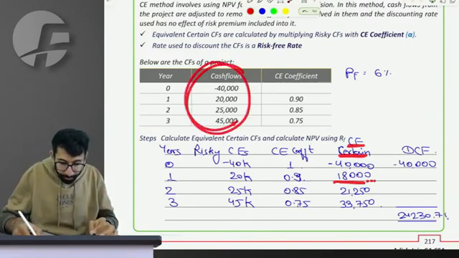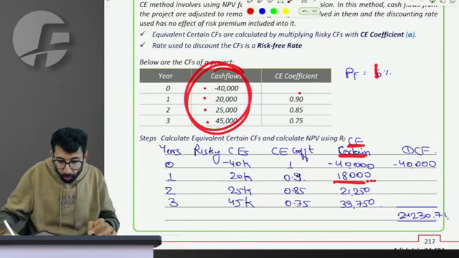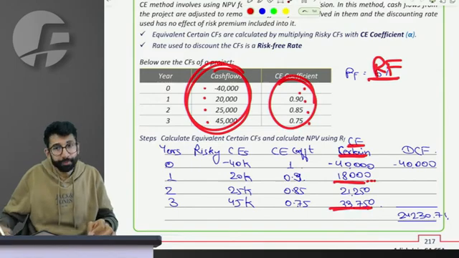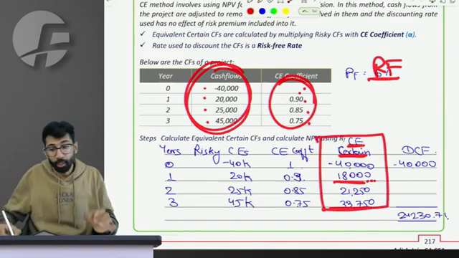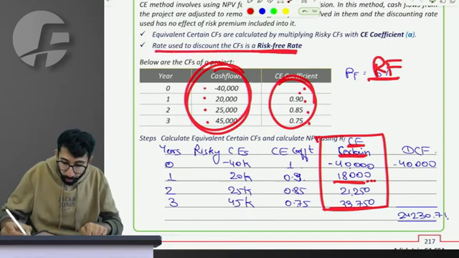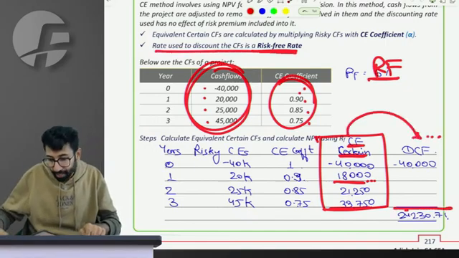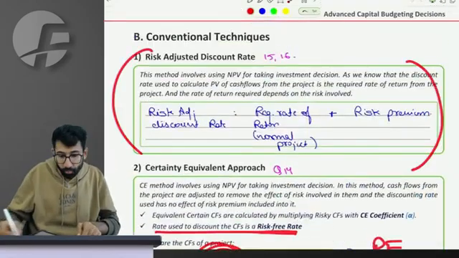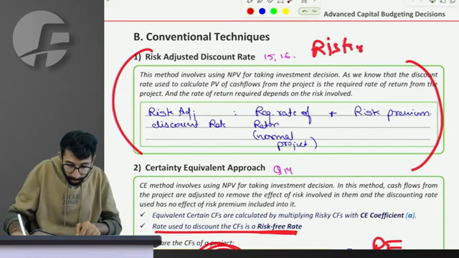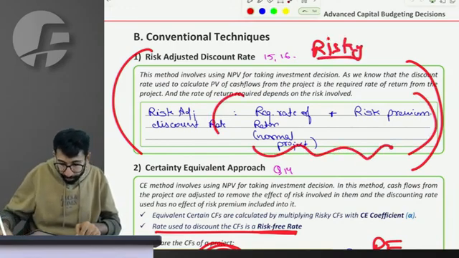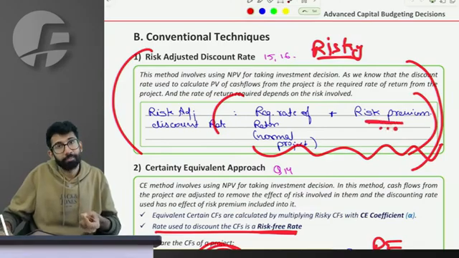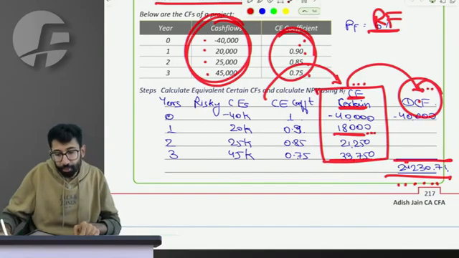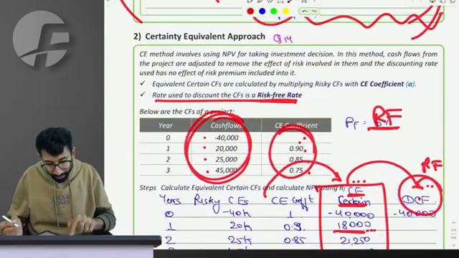So basically the objective is to convert all these risky cash flows to certain, risk-free cash flows, after multiplying by the certainty equivalent coefficient. Once you have the risk-free cash flow, use a risk-free discounting rate to discount those risk-free cash flows and calculate NPV. In the risk-adjusted discounting rate, the cash flow was risky, so you made the discounting rate risky also by adding a risk premium. In the second approach, you made the cash flow risk-free, so the discounting rate being used was also risk-free, and that's how you calculate NPV.